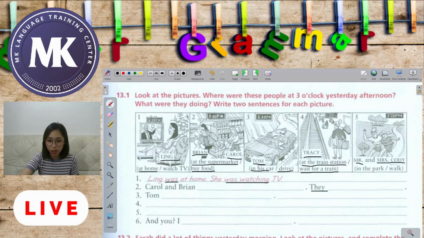And now let's have the last one. Mr. and Mrs. Cody, number 5. So what did they do at 3 o'clock yesterday afternoon? Mr. and Mrs. Cody in the park and walk.